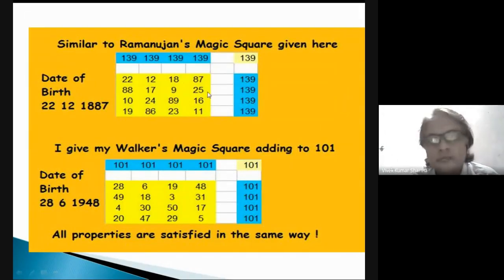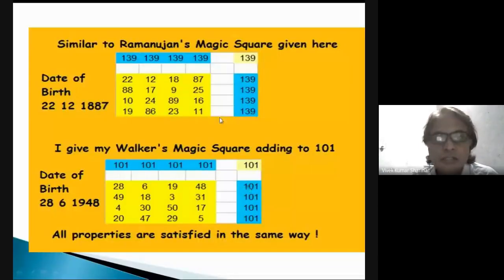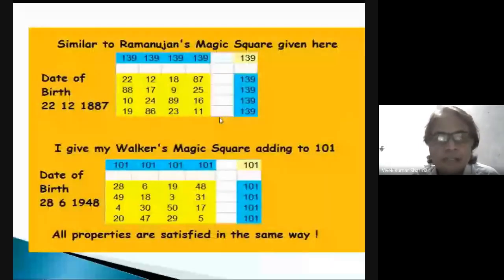Similarly, in the rows, when you add all the numbers in the first row, second row, third row and fourth row, you will find the same number. So this is called a magic square. You can use any date of birth in the formula given by Ramanujan. We are trying to understand how interesting mathematics is.